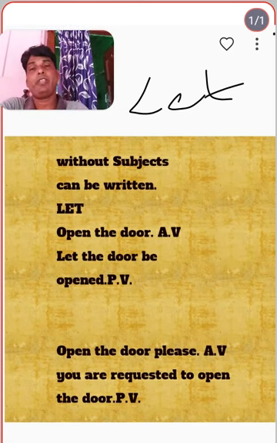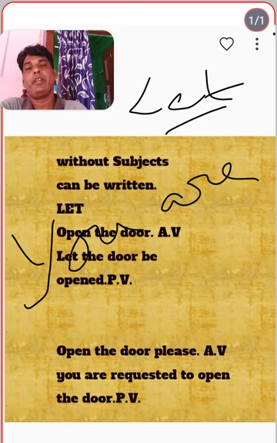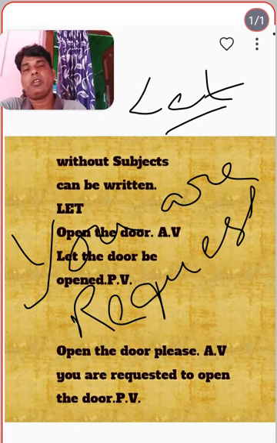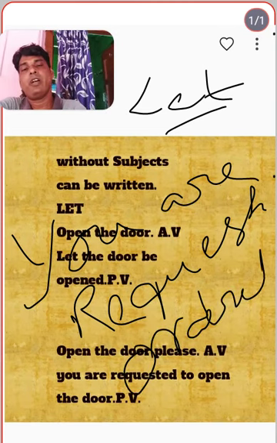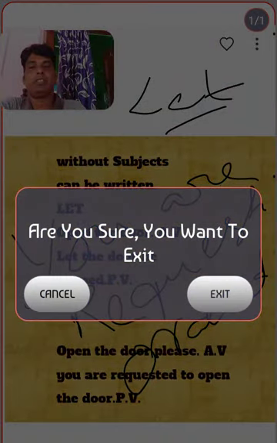Another way is that you can use you are requested or you are ordered. So these sentences can be changed like this.